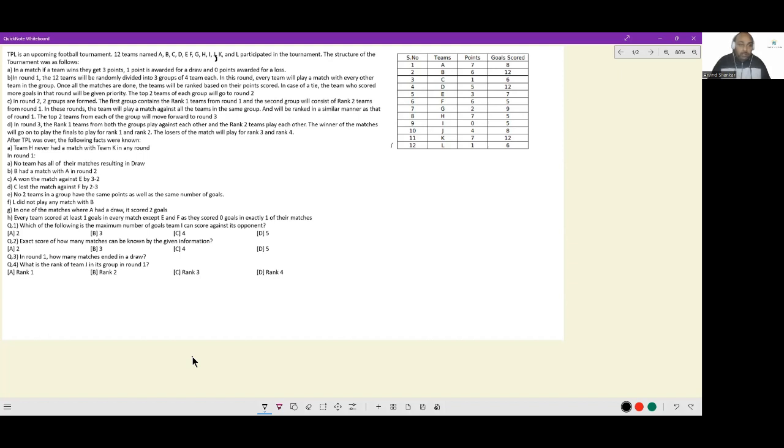In a match, if a team wins, they get 3 points. 1 point is awarded for a draw and 0 points awarded for a loss. So the point distribution system is 3-1-0.